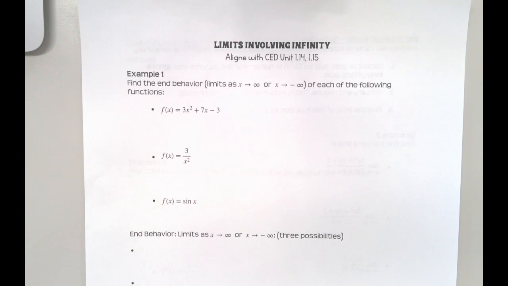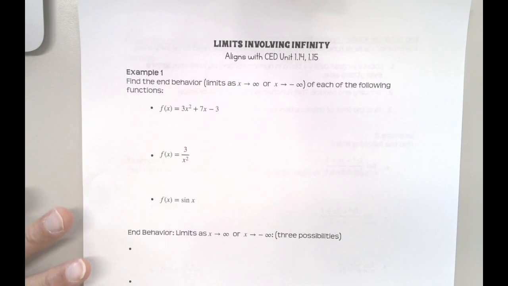Hi everyone. So we are shifting gears a little bit today. We're still talking about limits, but we're going to be talking about limits in terms of something called end behavior, which is basically what happens to your function over time. Like if you run way out to the ends of the graph, way out to the right or way out to the left, where is your graph going?